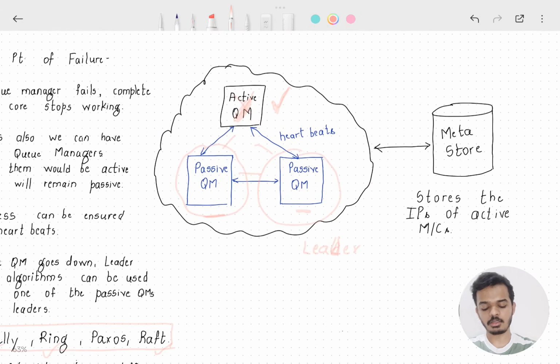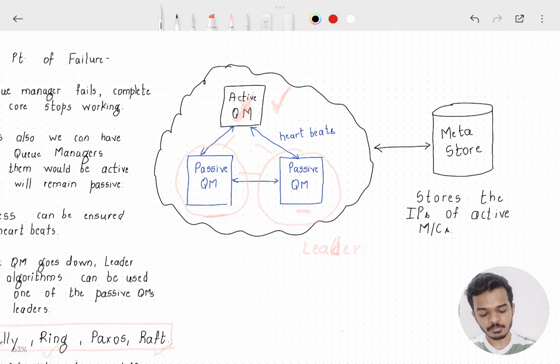Now you may ask the question that if the queue manager fails, where would the list of all the IPs of active machines go? If this fails, would all the data also go? No. In order to deal with this, we'll maintain the list of active machines on a metadata store. This metadata store is independent of the queue manager.